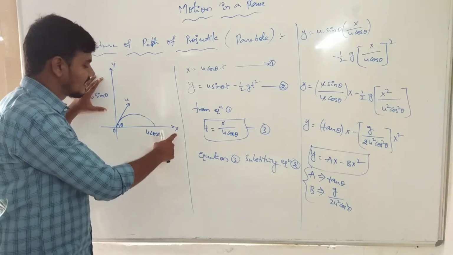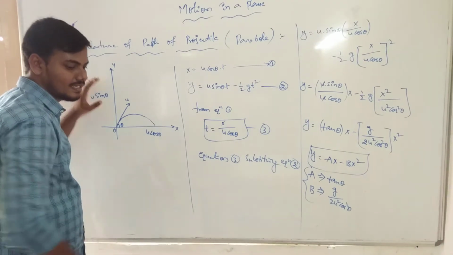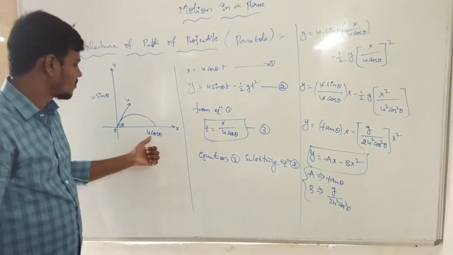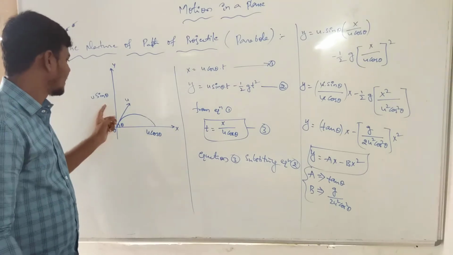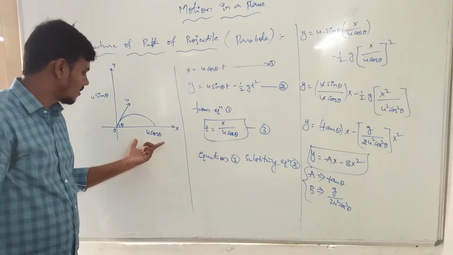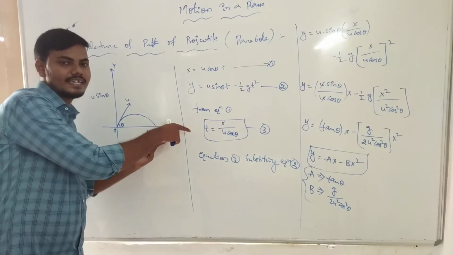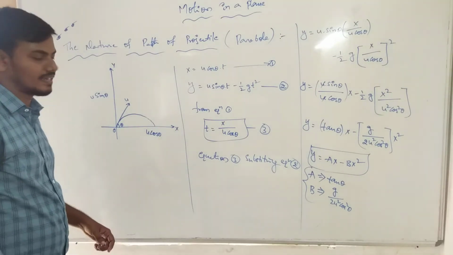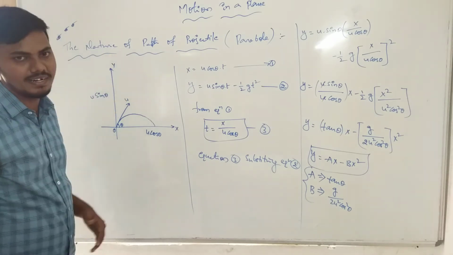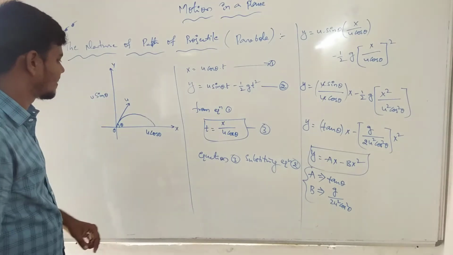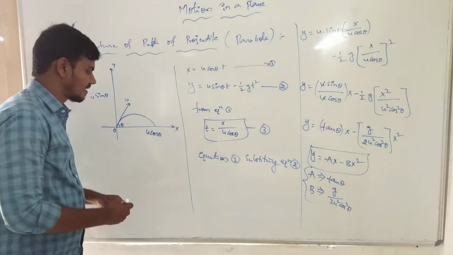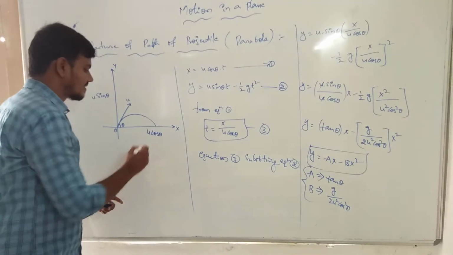Every x representation is u cos theta, and every y representation is u sin theta. Now u cos theta is the first component, and u sin theta is the second. Every u cos theta is represented always in the x direction. Every y axis represents always u sin theta. Every projected function in the upward direction we represent with sin theta. Every horizontal function is represented with cos theta. Now the cos function we can apply to the base of the function.